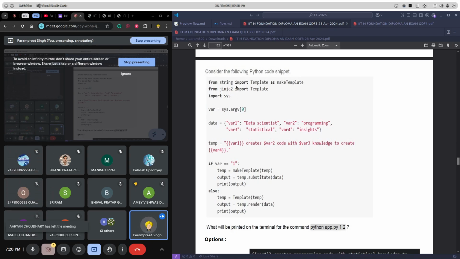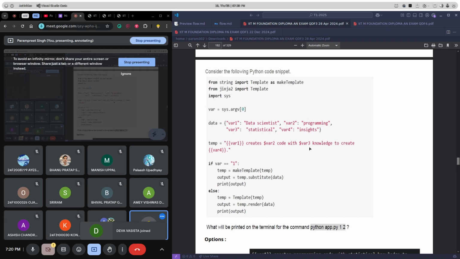So this template, mainly when we use Jinja, we are using the template from Jinja. In Jinja, whenever we add a placeholder, like we are having a placeholder here in 2 curly braces, whatever we write within 2 curly braces of a Jinja template is considered a placeholder. So the value of var1 will be substituted here. And we are passing the data here. That data is a dictionary, just keys and values. So for the var1 key, the value is data scientist, so it will be parsed here, and similarly for var4.